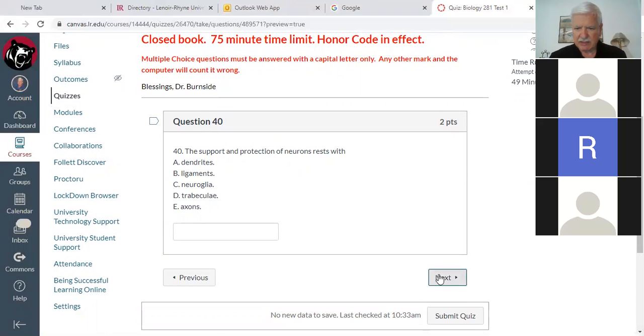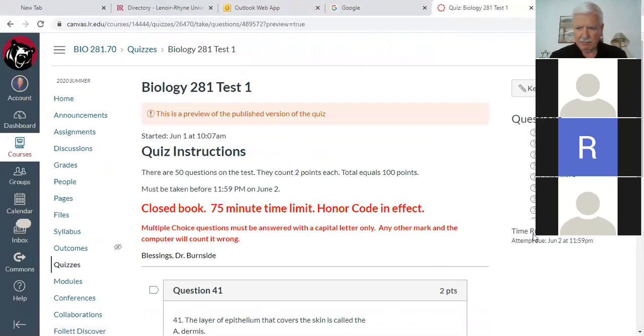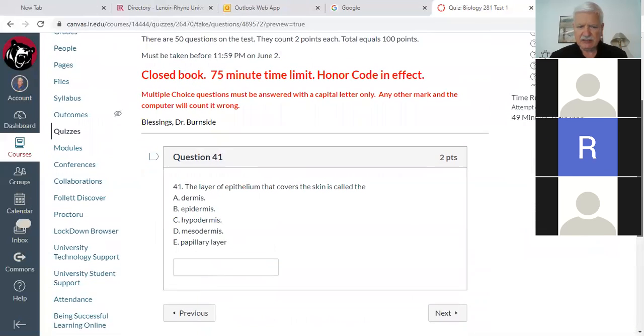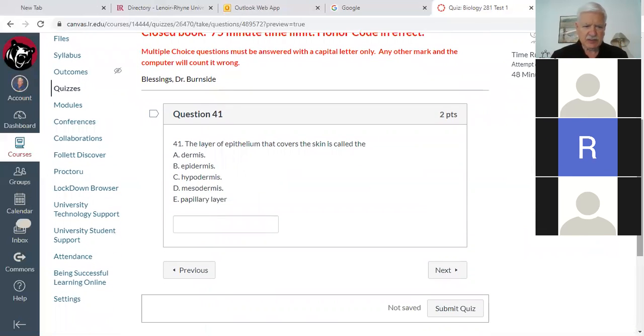Okay, let's go on. So we're back to Roxana. See, you got to participate. It'll help you though. You do better on the test if you participate. So this is for Roxana. The layer of epithelium that covers the skin is called the dermis, the epidermis, the hypodermis, the mesodermis, or the papillary layer.